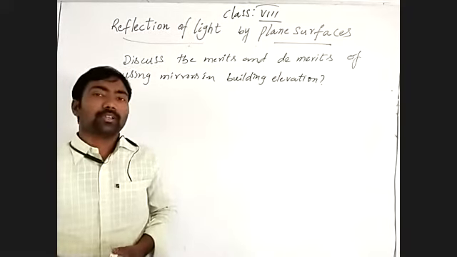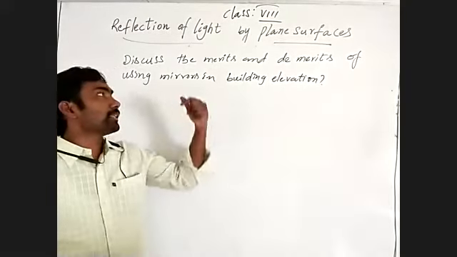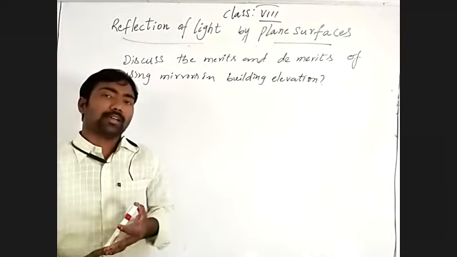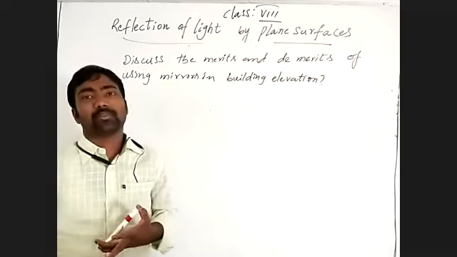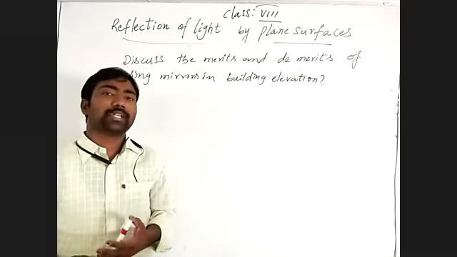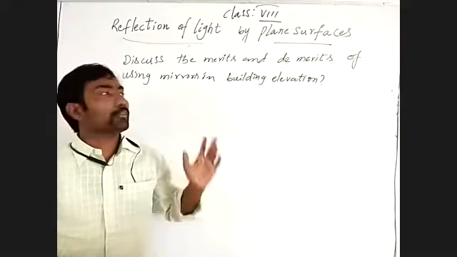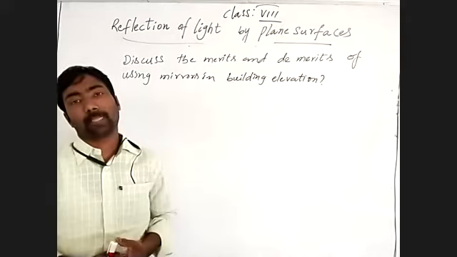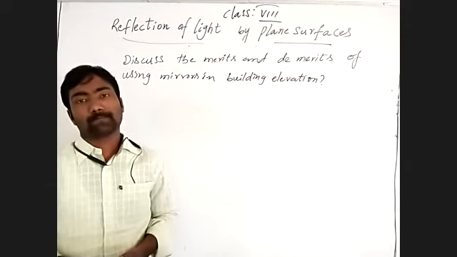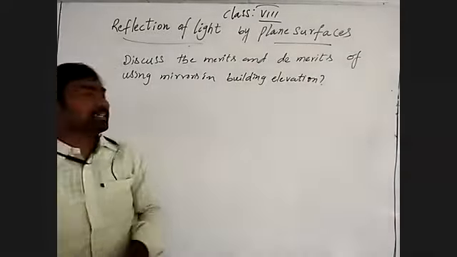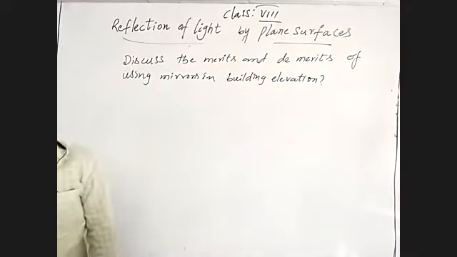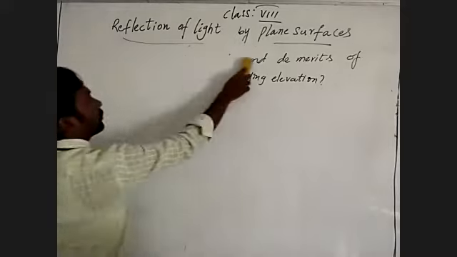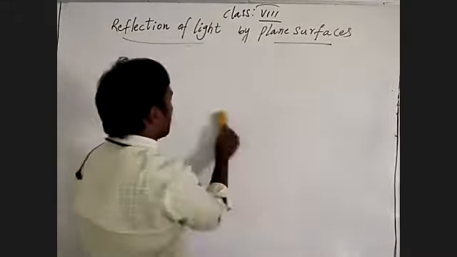And also, where we are using the elevation by mirrors on buildings near a railway station or airport, it damages the building and the elevation. Due to the high sound, the glasses will break easily. Okay. So we can discuss merits and demerits of using those. Understand? If you get some more, you can note them down, meaning you have to make a report on that.